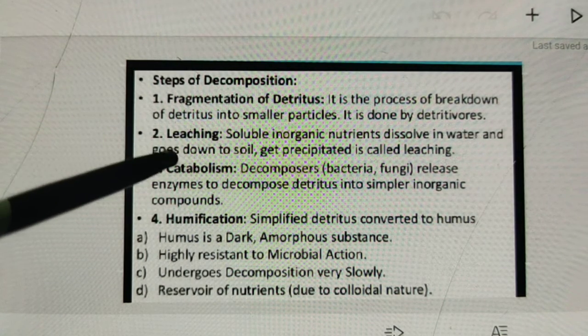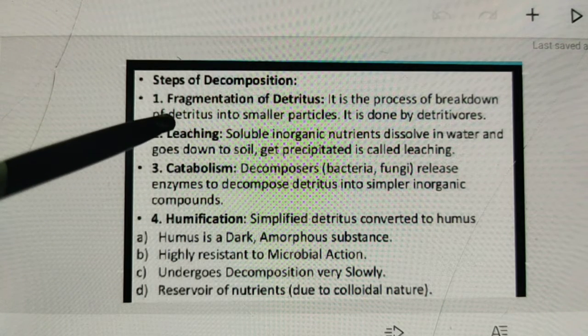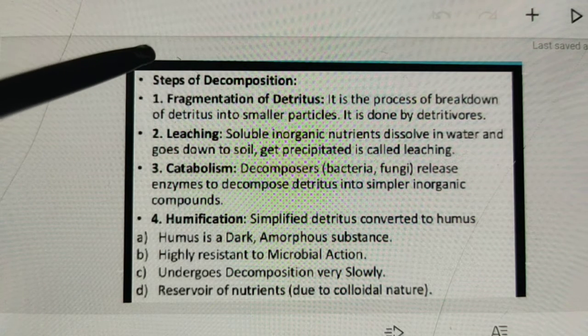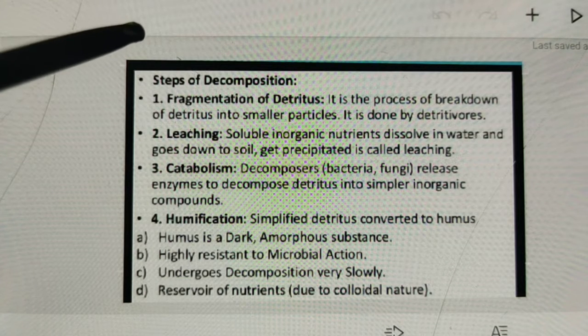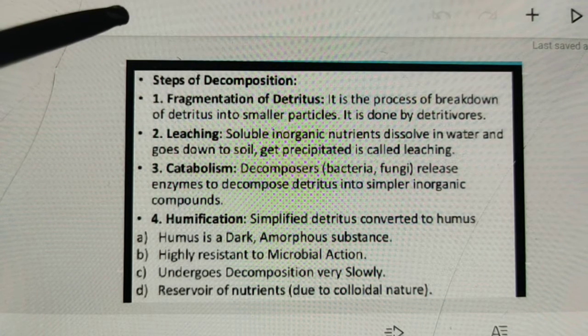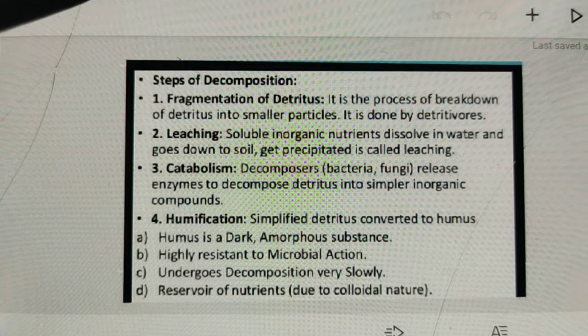Next, number 3 step is catabolism. In this process decomposers release extracellular enzymes in their surroundings to break down detritus into simple organic compounds and inorganic substances. Specific decomposers perform specific chemical actions on specific complex compounds. Through specific enzymes, Pseudomonas bacteria decompose proteins into ammonia and simple nitrogen compounds.